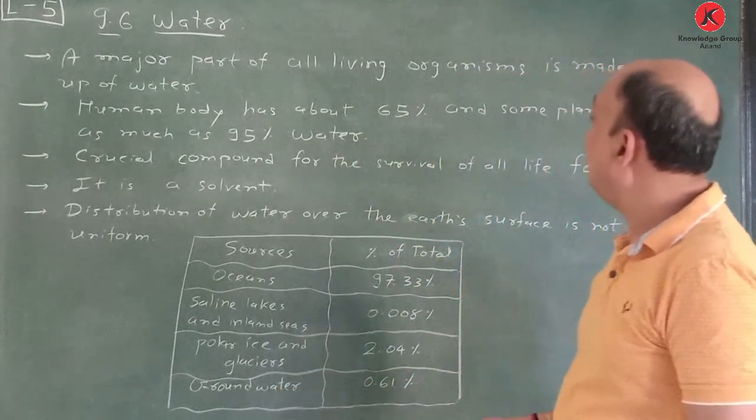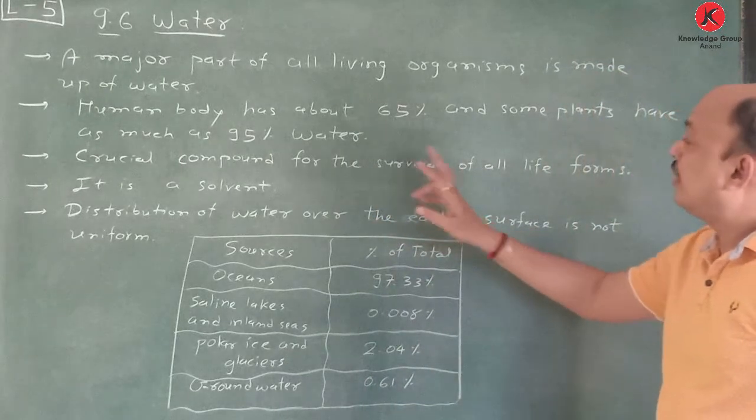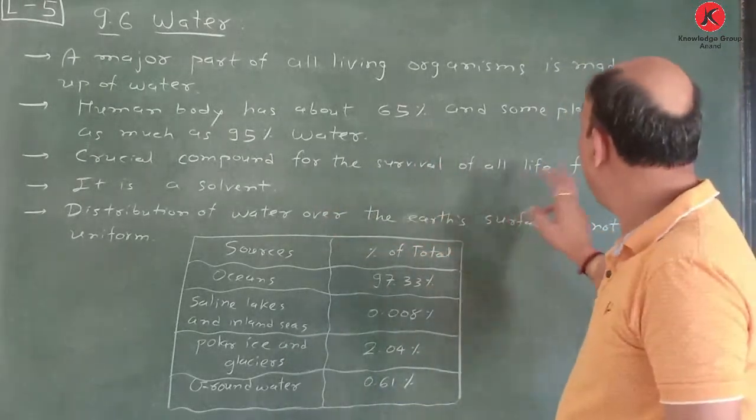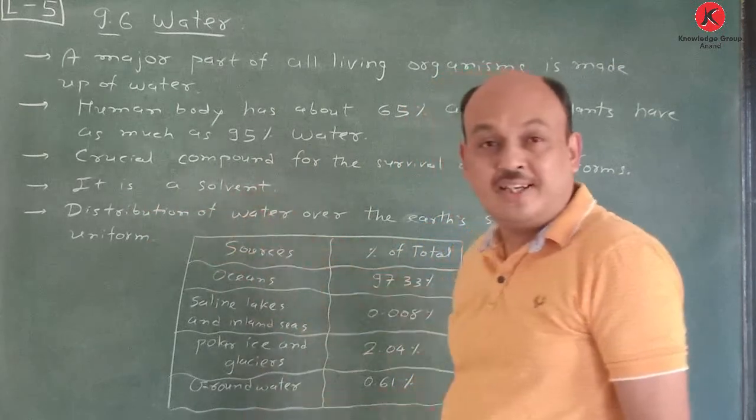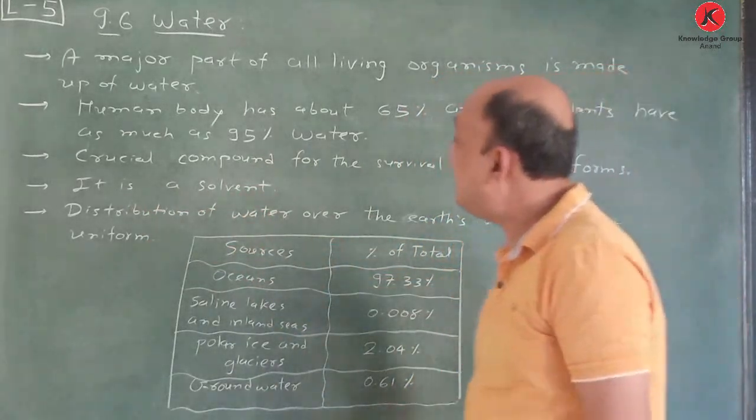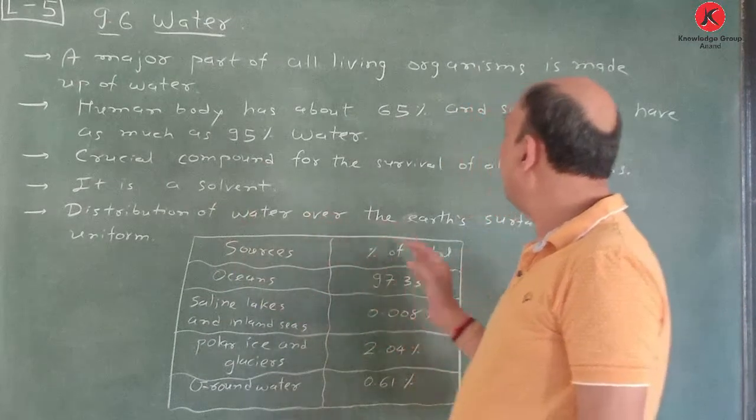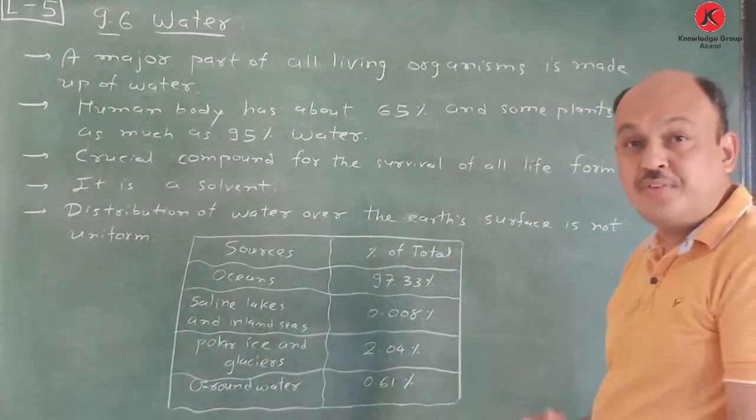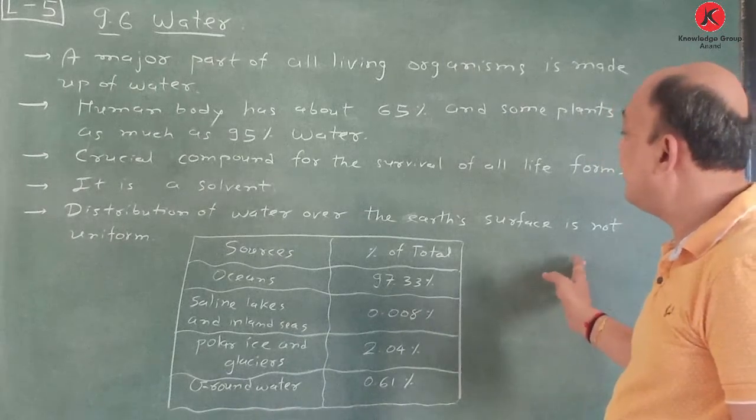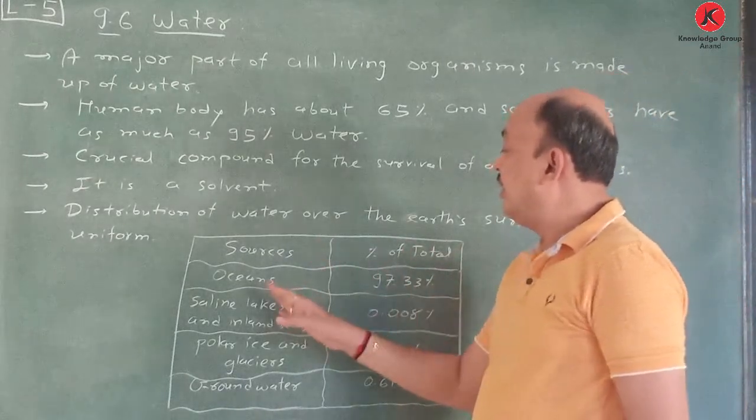It is a crucial compound for the survival of all life forms, and it is a solvent. You know this one. Distribution of water over the Earth's surface is not uniform.